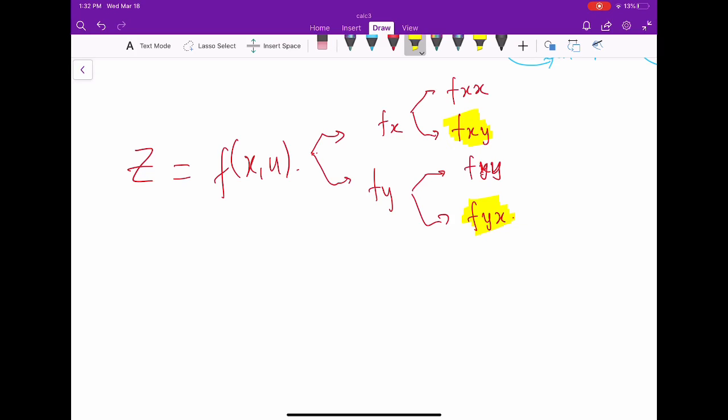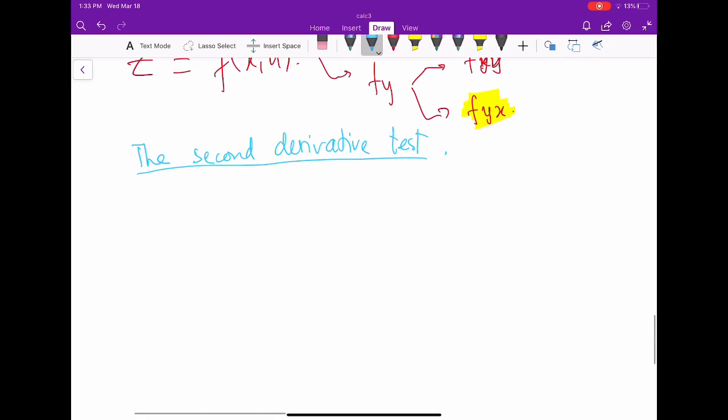Okay, now let's talk about the second derivative test for a function of two variables. So we have a function f of x and y, and suppose that this function has continuous second partial derivatives, right?